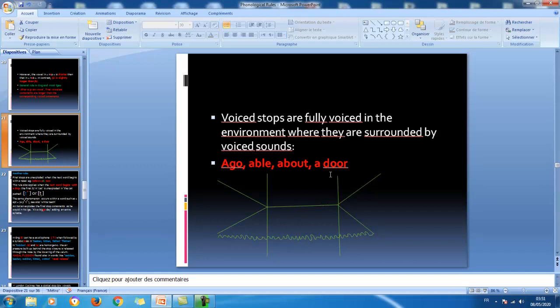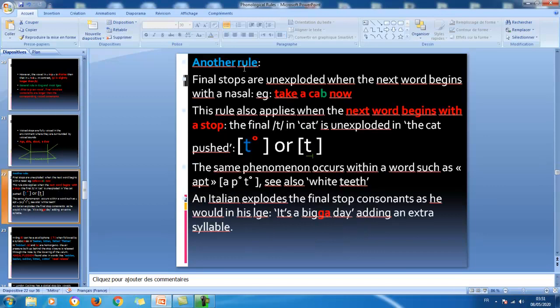In this phonetic environment, the stops which are voiced are realized as being fully voiced, because we begin voicing earlier, before their production, while producing the vowel, and voicing goes on throughout. Because we are preparing for the production of the next vowel after, as in "ago", G is fully voiced here. Same thing for B, same thing for D. So in this case they are fully voiced when they are surrounded by two voiced sounds, or by two vowels.